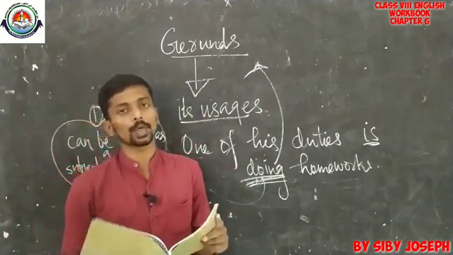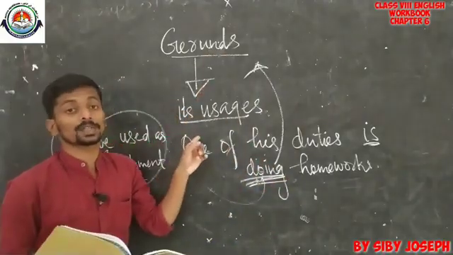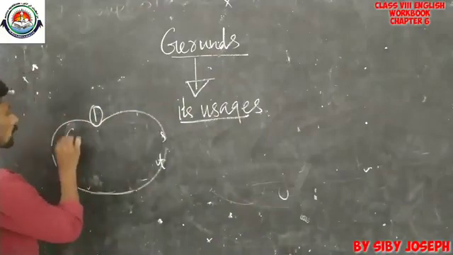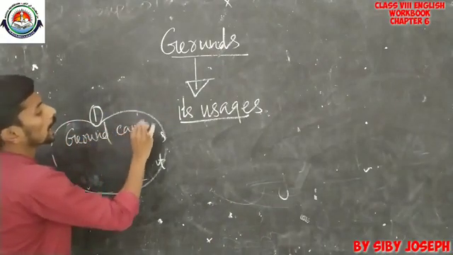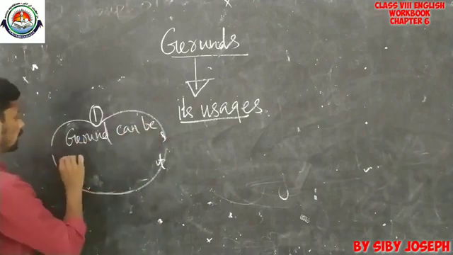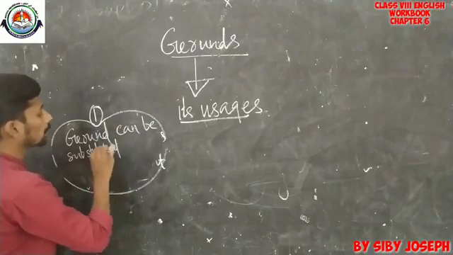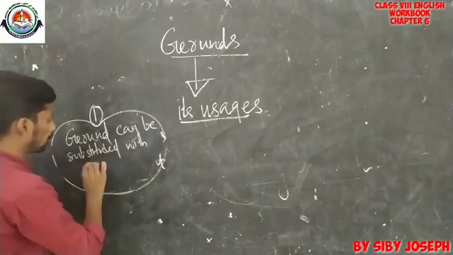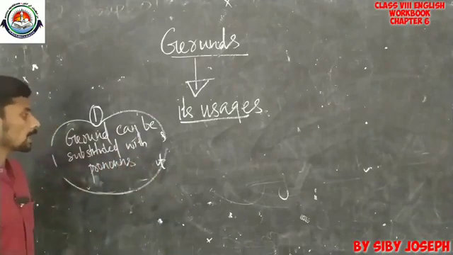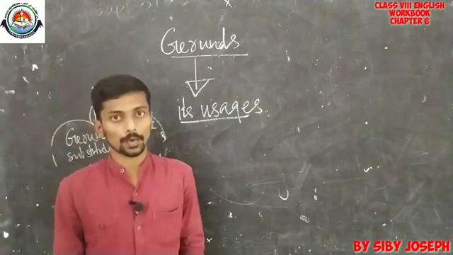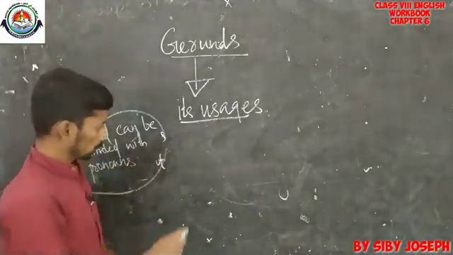Okay, so now we can go to discuss the third use of gerunds. What is the third use of gerunds? A gerund can be substituted with pronouns. A gerund can be substituted with pronouns. Okay. Look at this example.